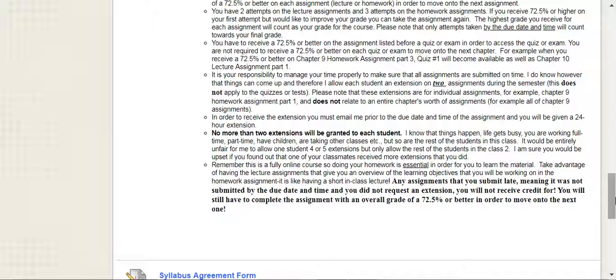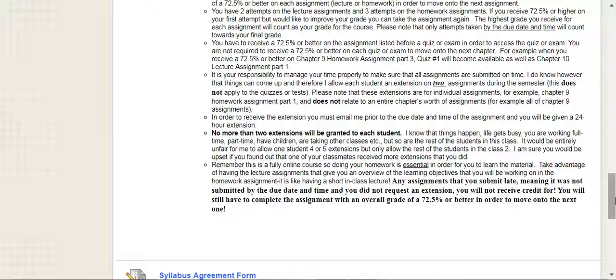It is essential that you do this homework because this is a fully online course, and if you're not doing the homework, you're not going to be able to access the quizzes or exams, and then you'll end up doing poorly on those quizzes or exams if you don't give yourself enough time. Remember, you have to have a 73%, which is a C, or better in this class in order to move on to the next required course in your program.